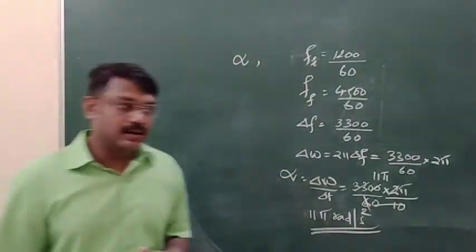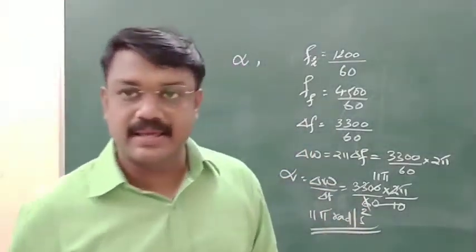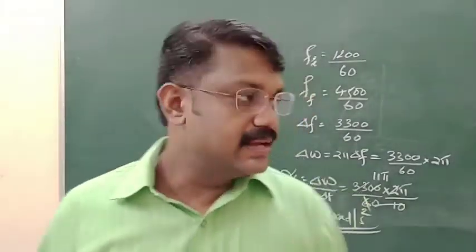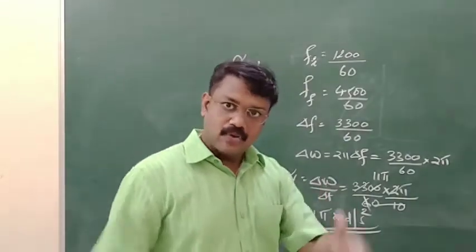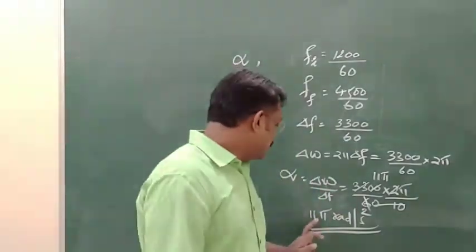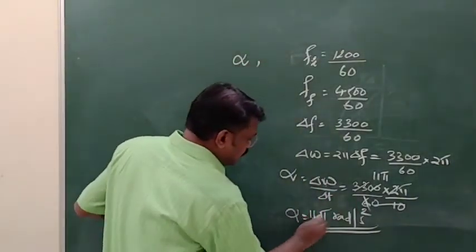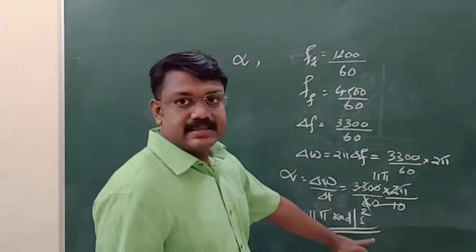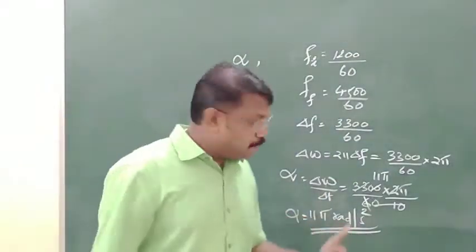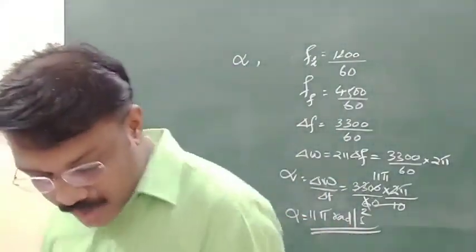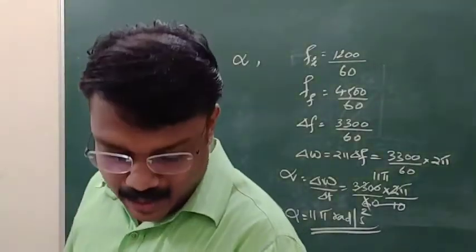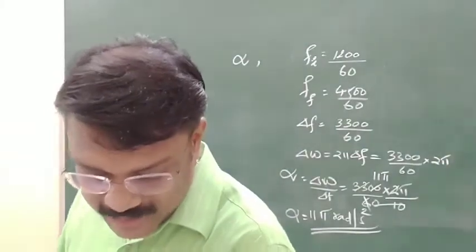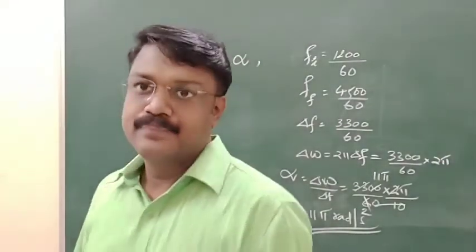Because angular displacement is measured in theta, and theta is measured in radian, 2 pi radian is 1 full cycle. So 11 alpha will be 11 pi radian per second square. So one part is over, that is, we have calculated the angular acceleration. Now you have to find out the number of revolutions made during this time.